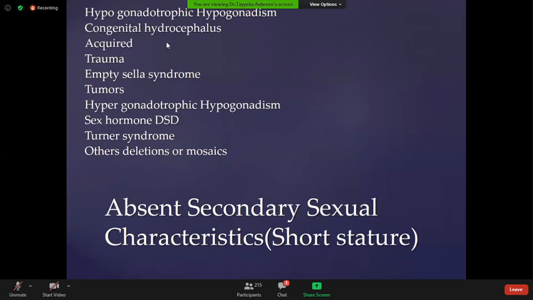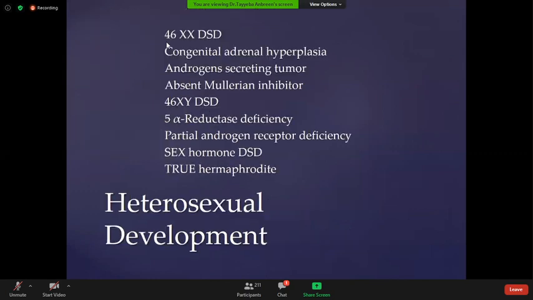Hypogonadotrophic hypogonadism. The causes are congenital, like hydrocephalus, and acquired, like trauma, empty sella turcica syndrome, tumors. Hypergonadotrophic hypogonadism: sex hormone, delayed sexual development, Turner syndrome, heterosexual development.